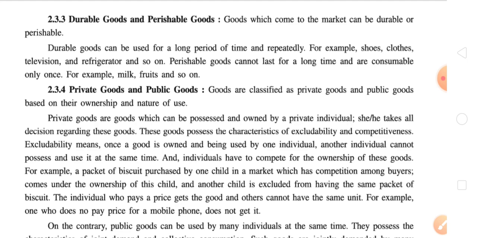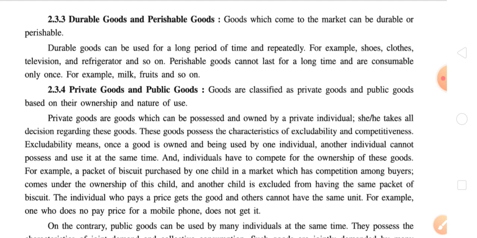Now the second type of good is perishable goods. Perishable goods cannot last for a long time and are consumable only once. For example, milk, fruits, and so on. So here the basic difference is that durable goods can be used for a long period of time, but perishable goods cannot last for a long time.